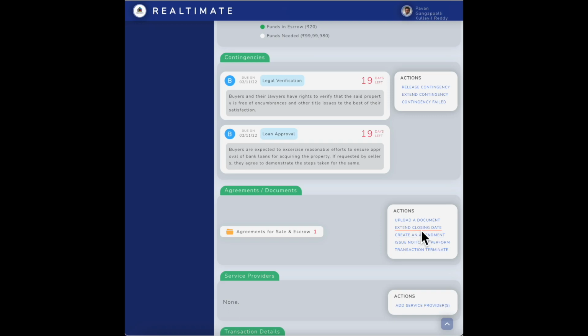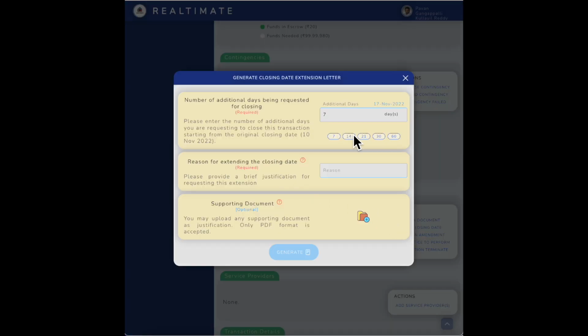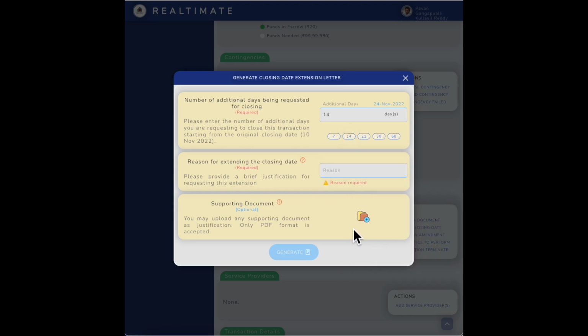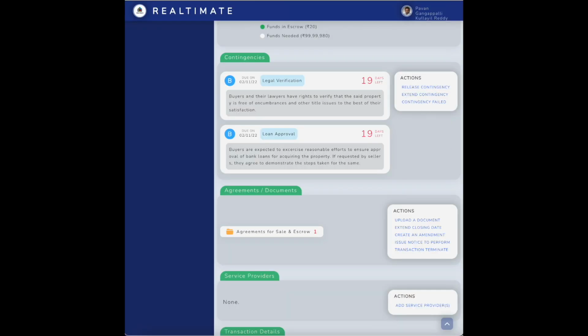So the buyer or the seller could even extend the closing date. So for some reason, if there was an emergency with either the buyer or the seller, they could come back and say, you know, we agreed for 30 days, but let's go ahead and extend it by another 14 days. And you can provide the reason and upload the supporting documents, if any, and request for it. And both the stakeholders will need to be signing off on that.